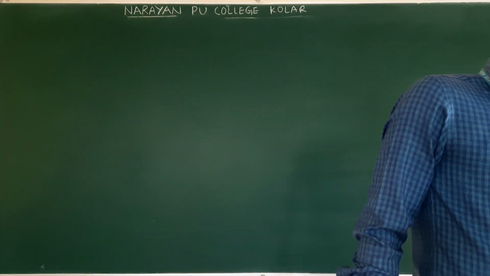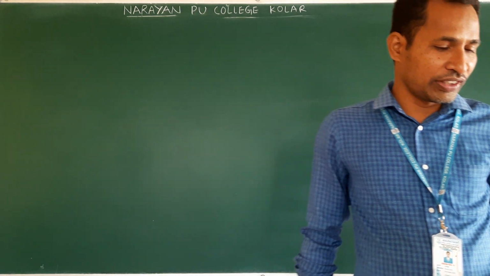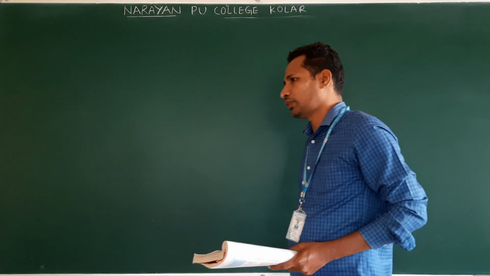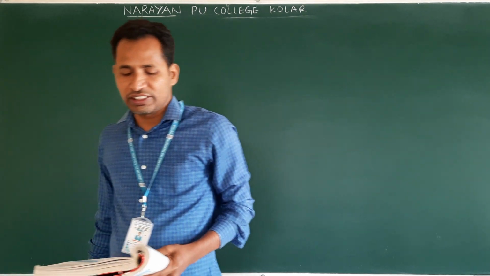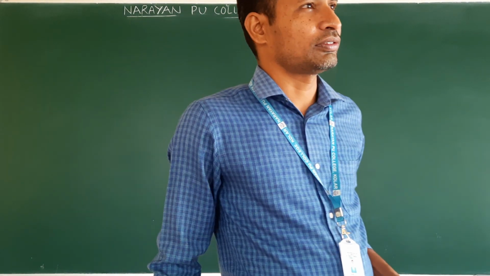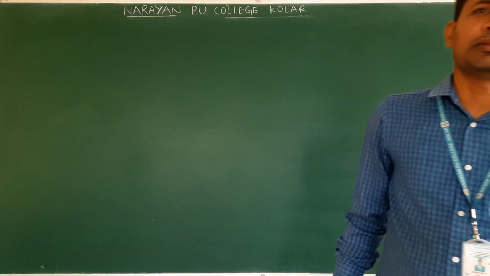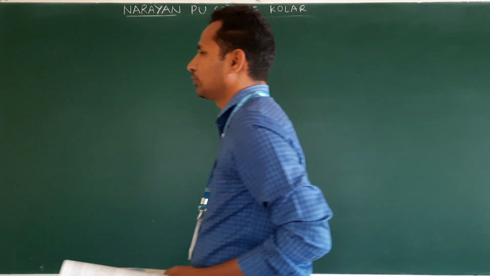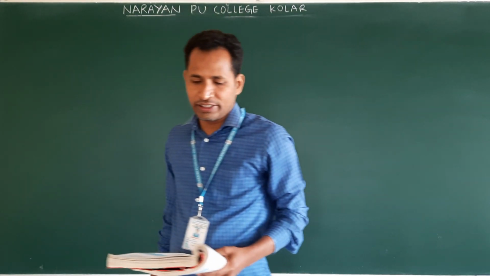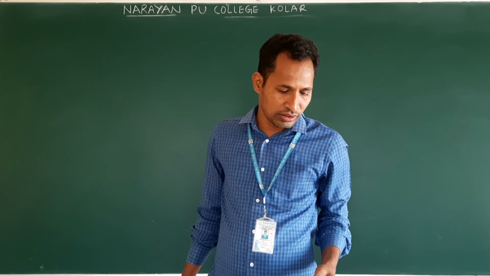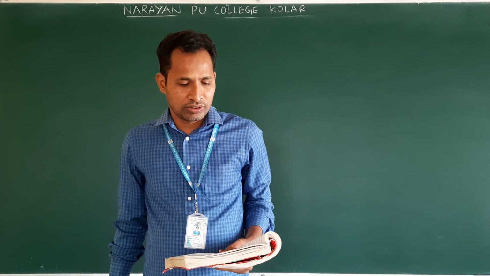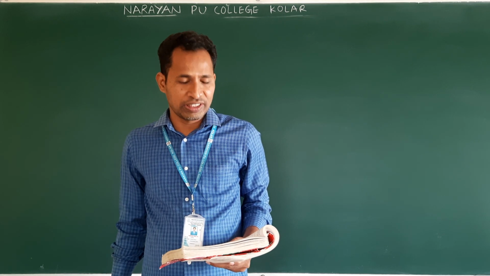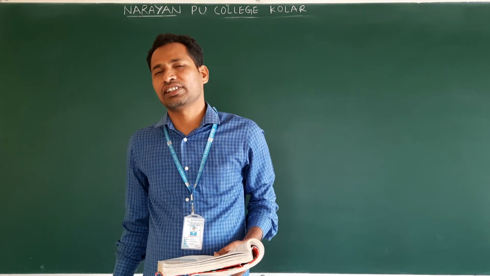Last class we have seen the law of conservation of momentum. Definition and proof we have seen. Ultimately, the system's linear momentum is always constant. Clear? So what was the derivation yesterday?